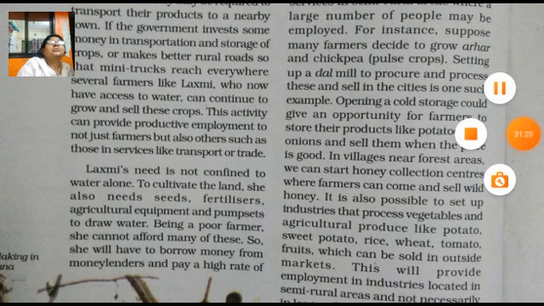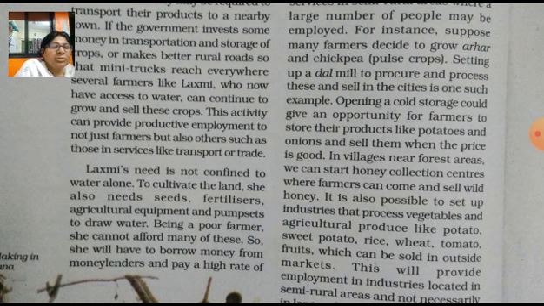Process industries, because raw material for the industry is available in the market, and they produce different types of products from rice, wheat, tomato, for example tomato chips, potato chips, wheat products. Different types of products can be prepared in industry by using this agricultural production.